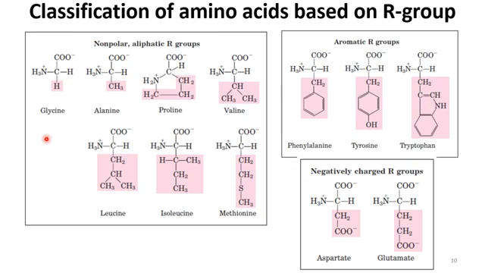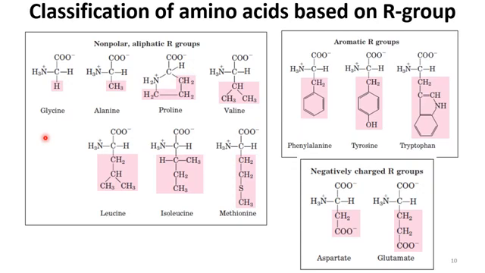In the case of methionine, we have a sulfide; basically it's an alkyl group that contains a sulfide group. The second category is the aromatic R group. In these amino acids, we have R groups that contain benzene, the aromatic compounds. In one case it is phenylalanine, which has a benzyl group. In tyrosine, you have a phenol type of group attached to it. And then we have tryptophan, where an indole is attached with the CH2 group here.